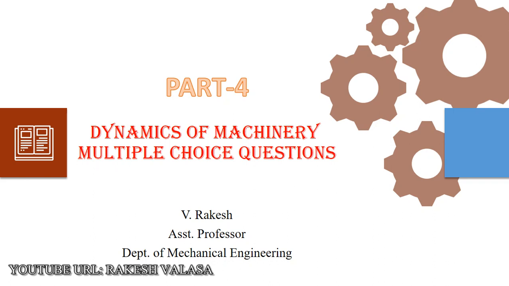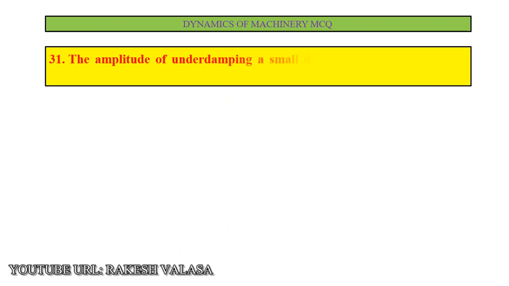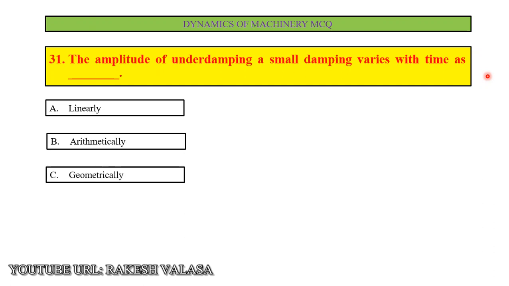Multiple choice questions on dynamics of machinery, part 4. Question number 31. The amplitude of underdamping, a small damping, varies with time as: option A, linearly; option B, arithmetically; option C, geometrically; option D, exponentially.